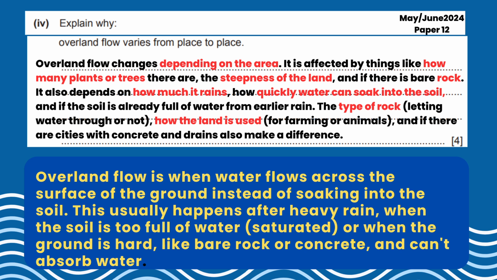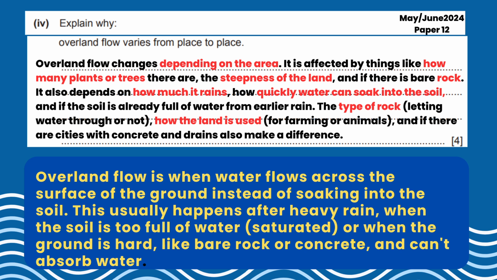So again, let me repeat. Overland flow is different from a flood because overland flow is the movement of water on land, while a flood is the result of excessive water covering the land, which means that overland flow can contribute to flooding, especially if there is very intense rain or poor drainage.